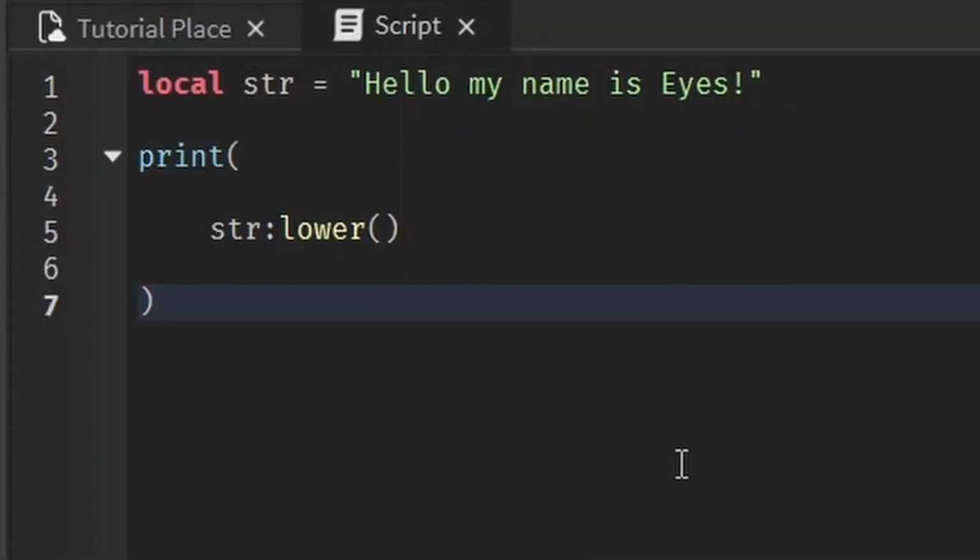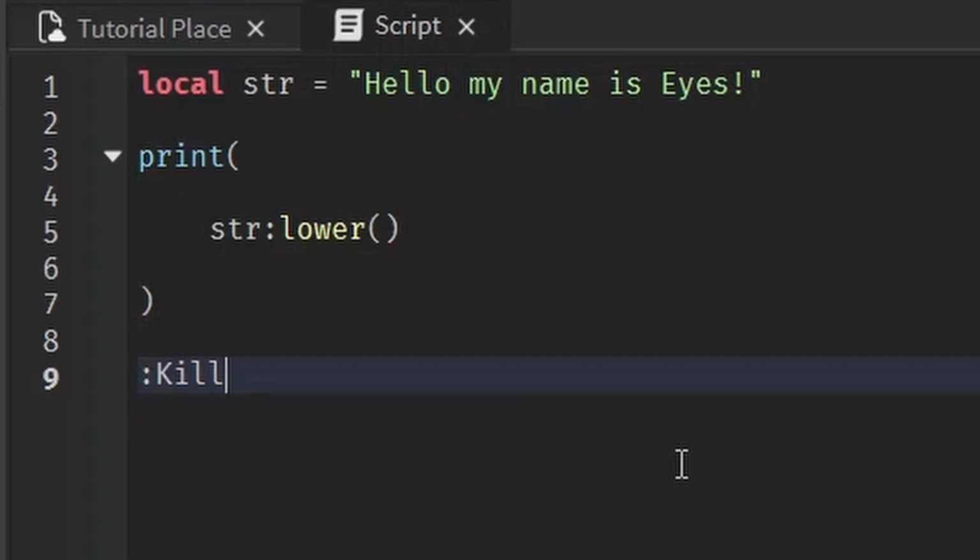These two might seem kind of useless, like why would I ever want a lowercase version of my string? Well, when people type in admin commands, for example, sometimes they type in kill with a capital, sometimes they have caps lock on, and then maybe they type in kill like they're supposed to. You can just turn the message into all lowercase and check if it's equal to kill, so that even if they have caps lock on, it still lowercases it to make sure it matches up with this. I'm sure the YouTube algorithm is going to love hearing me say kill over and over again, and I just said it more times.